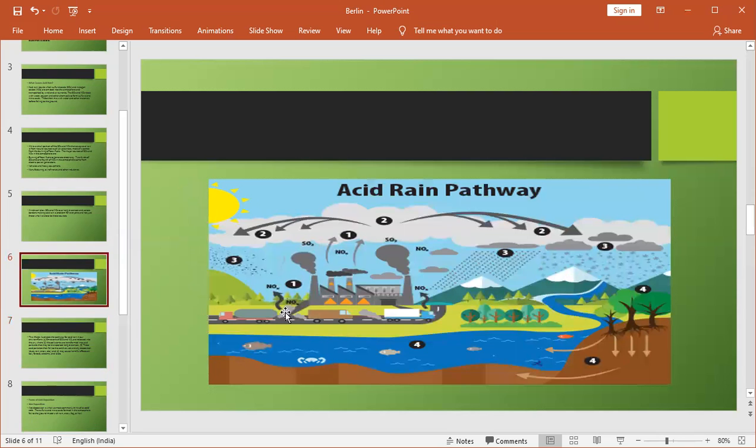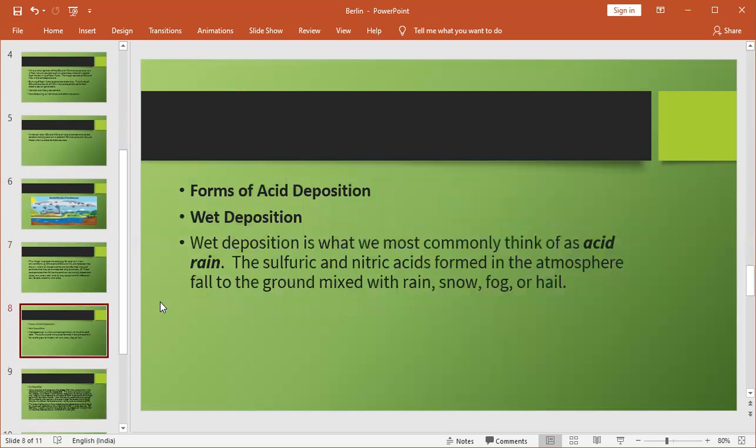You can see here, wet deposition. Wet deposition is what we most commonly think of as acid rain. The sulfuric and nitric acid formed in the atmosphere fall to the ground, mixed with rain, snow, fog or hail.